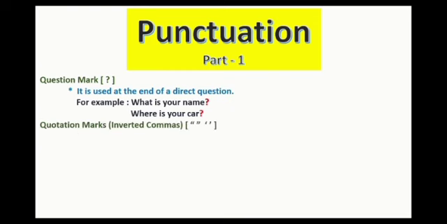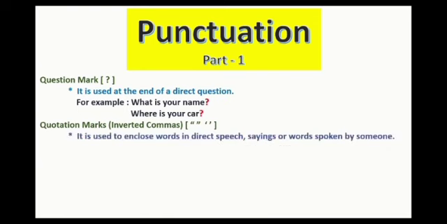Next is quotation marks, or we can say inverted commas. It is used to enclose words in direct speech, sayings, or words spoken by someone. Means, if someone says something and we are writing it directly, किसी के कहे हुए शब्दों को जब हम उन्हीं तरीके से लिखते हैं, उन्हें हम इन्वर्टेड कॉमास में लिखते हैं. For example, and we can use these inverted commas around the titles of books, poems, plays, etc.